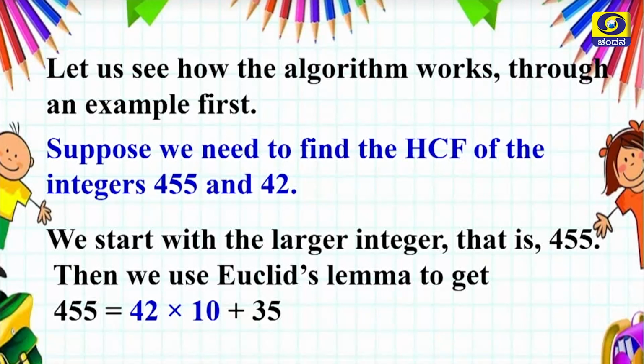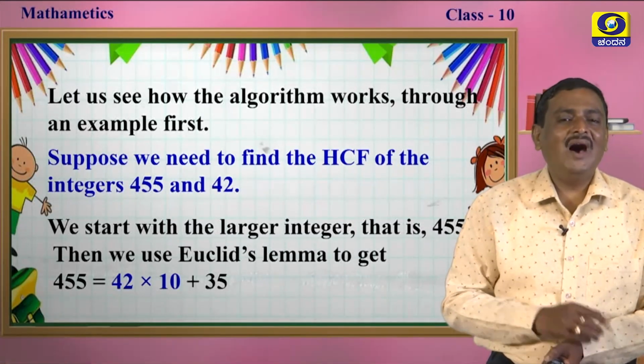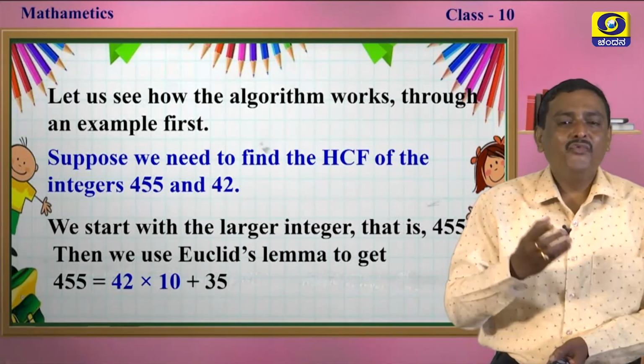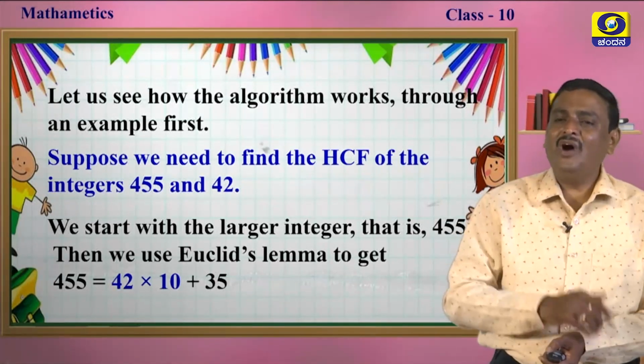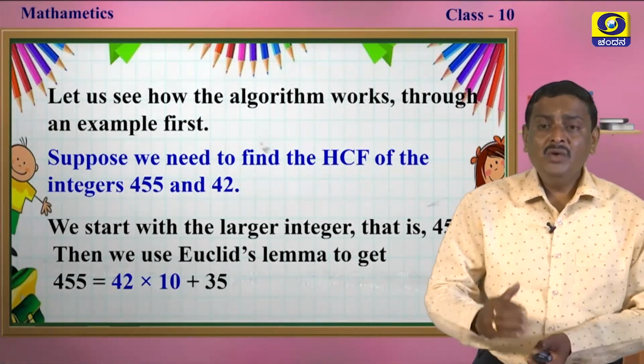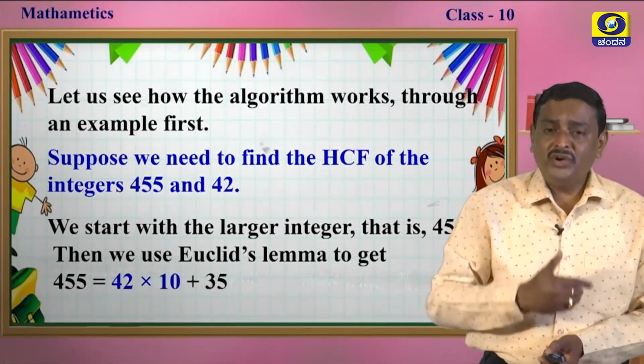You can take it as the dividend and 42 as the divisor. Divide 455 by 42, we get 42 into 10, and it leaves the remainder 35. So 455 can be written as 42 into 10 plus 35, my dear students. Now we can continue the further steps.